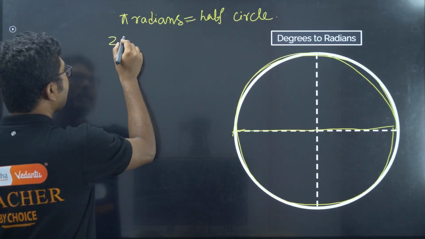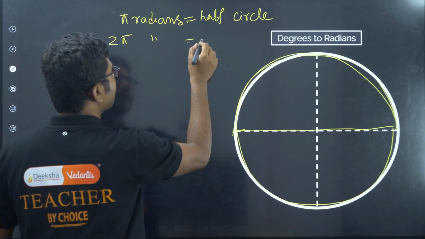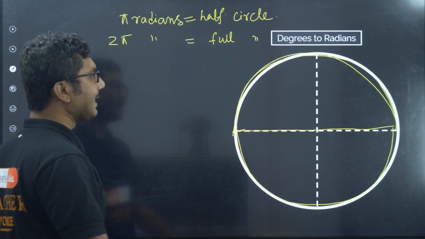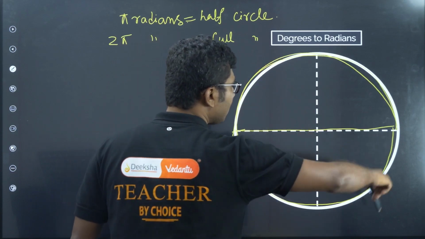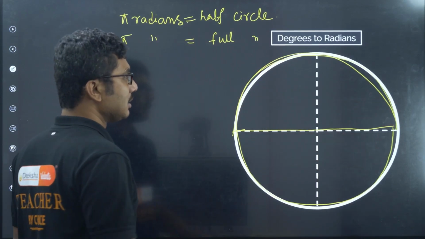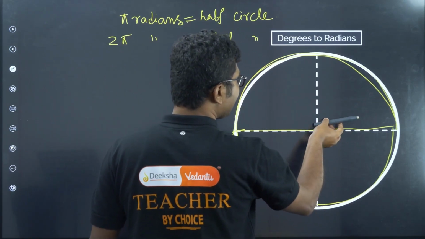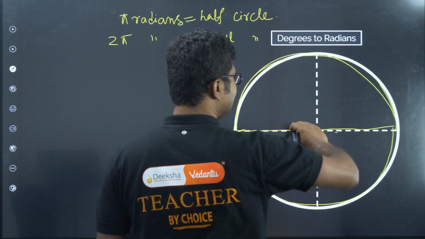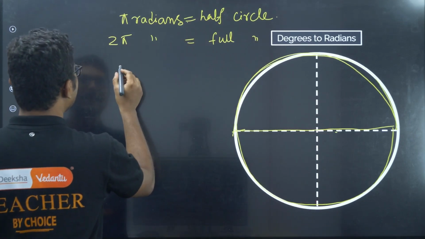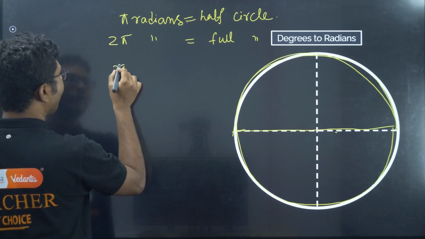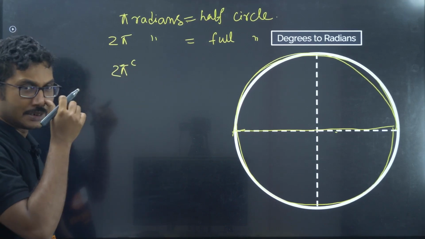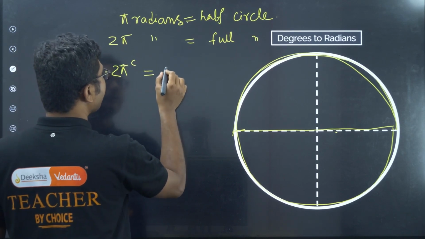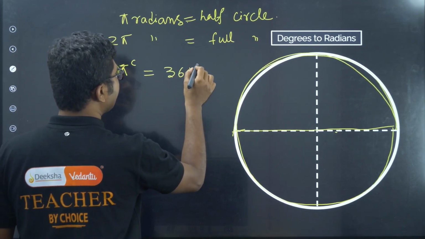So 2 pi radians is full circle. Now tell me, what is the angle for full circle in degrees? We start here, we start measuring 90 degrees, 180 degrees, 270 degrees, 360 degrees. So basically 2 pi radians, the symbol for radian is like this. We generally represent radian with a C on the top, is equal to 360 degrees.